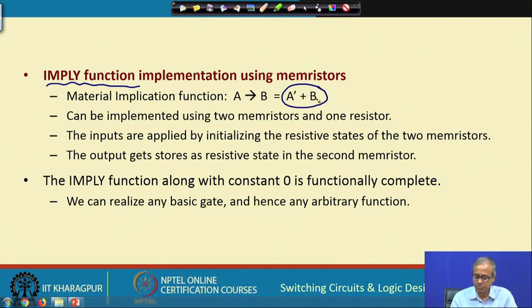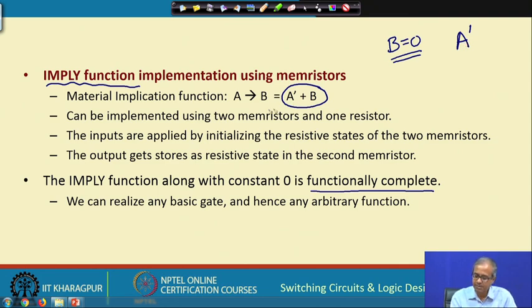Now, it can be shown that the imply function along with constant 0 is again functionally complete. For example, if b equal to 0, then what can you implement? A bar OR 0 means it will be A bar. That means you can implement the not operation.